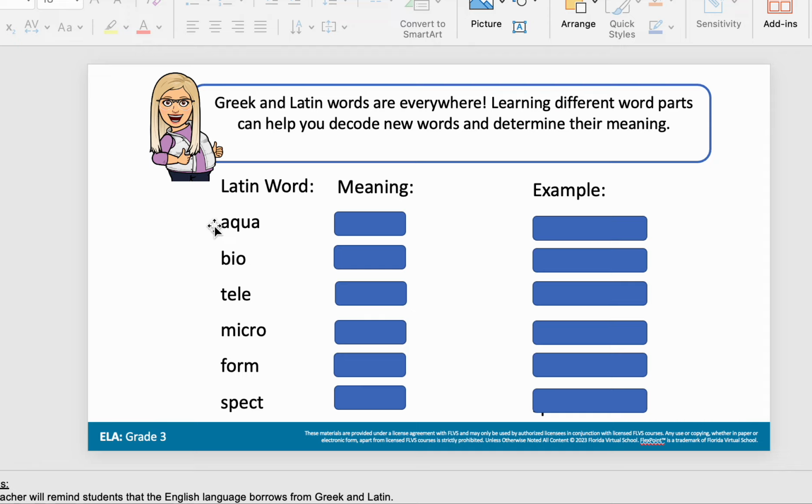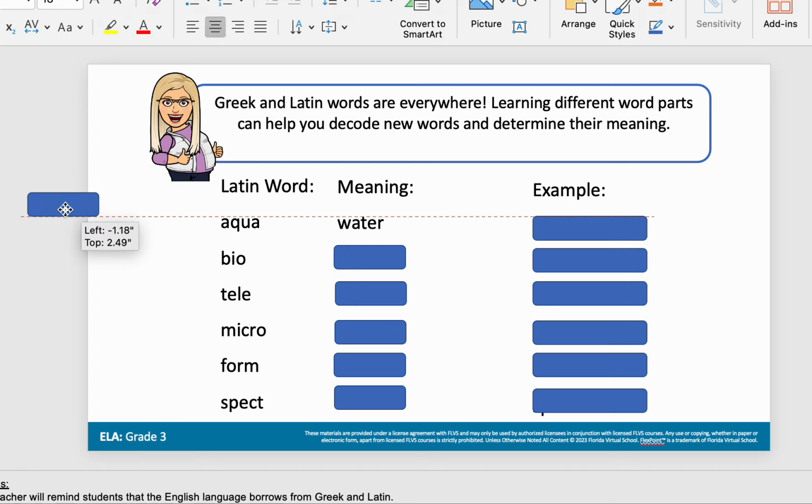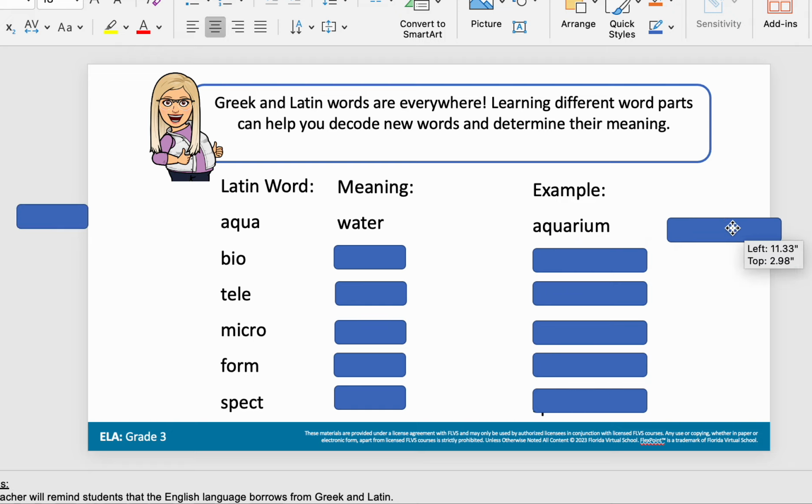So if the word is aqua, right here, aqua has a meaning of water, third grade. So if there is aqua involving water, a word might be an aquarium. So aquarium has the word water. So I know when you go to a museum, an aquarium, you're looking at things at these locations. So an aquarium would be to look at things involving water.